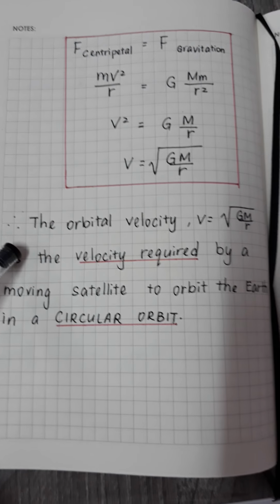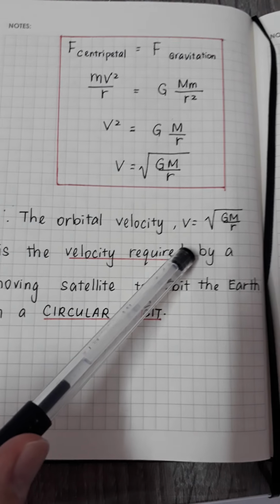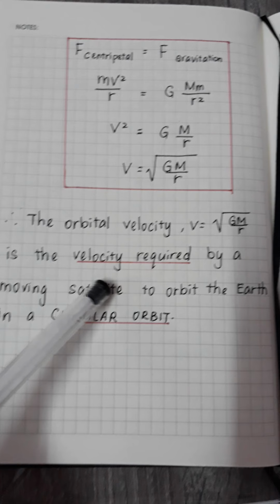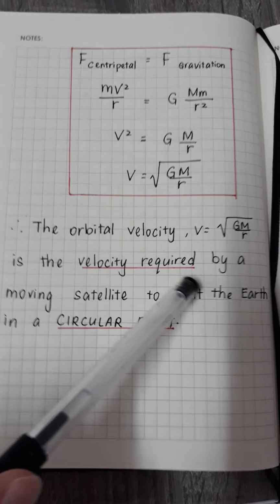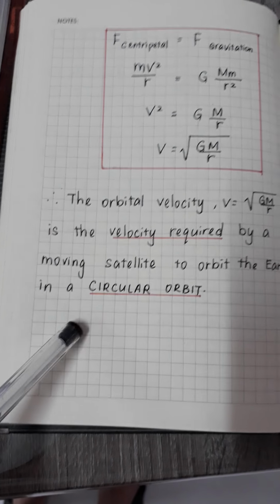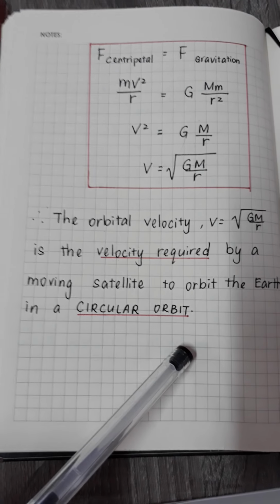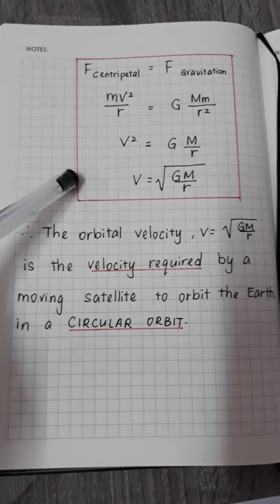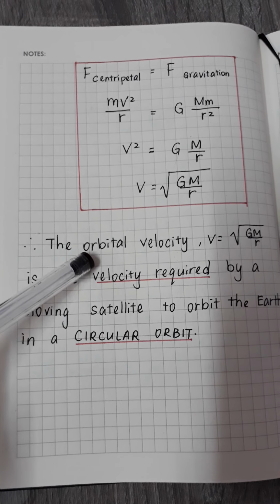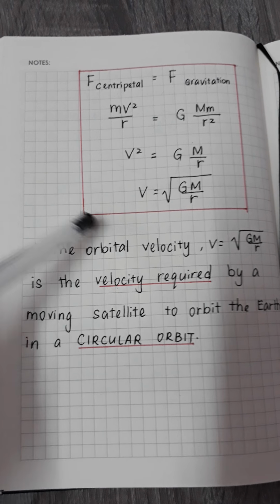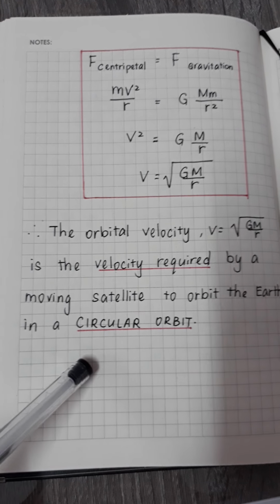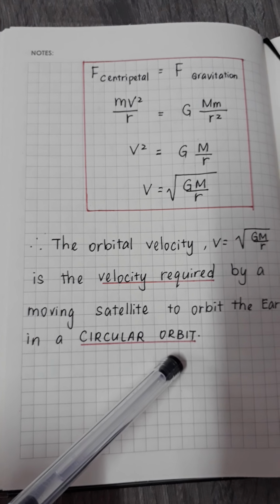As a conclusion, the orbital velocity v equal to the square root of GM over r is the velocity required by a moving satellite to orbit the Earth in a circular orbit. This is why we have to learn how to calculate the orbital velocity: it is required for the satellite to orbit in a circular orbit. Thanks.